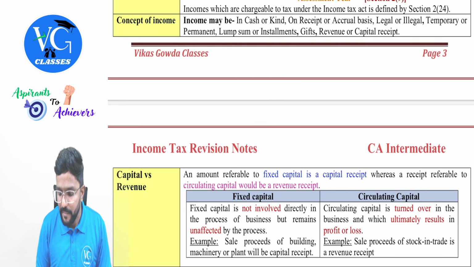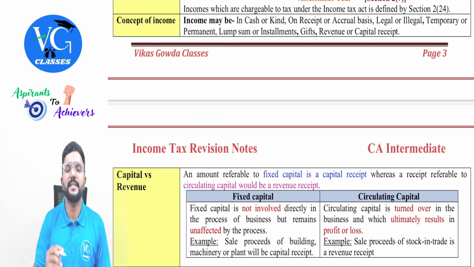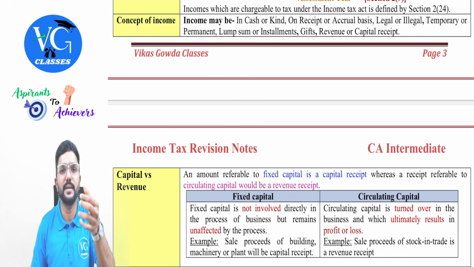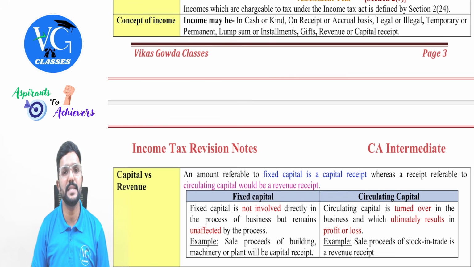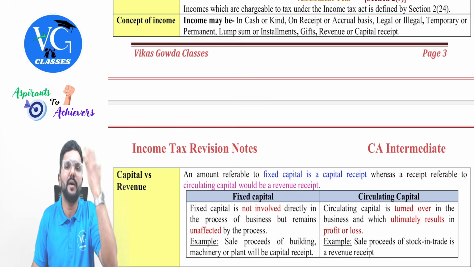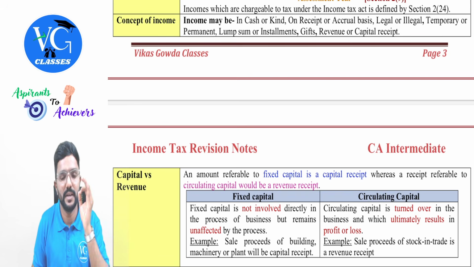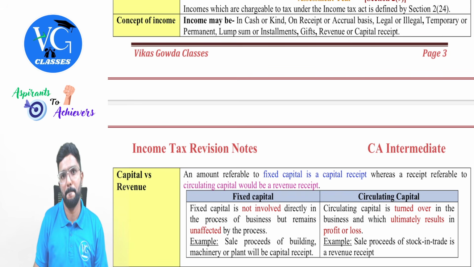Yes. Then income can be temporary or permanent. For example, after exams, you were free for 1.5 months. So you did some freelancing work and earned some income, temporary income. Is it considered as your income? Yes. Now you cannot take protection telling, sir, I am not earning this income throughout the year, sir. This is not my salary income, sir. Still, it is considered as your income.